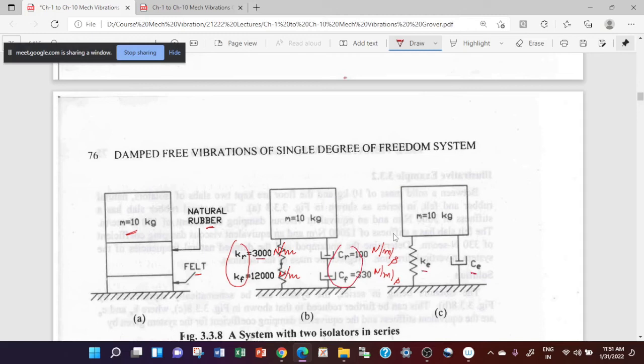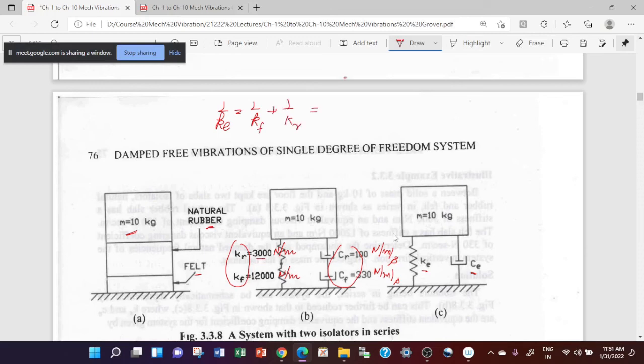and this is given by Ke and Ce. So again, to find Ke, you have 1 upon Ke is equal to 1 upon Kf plus 1 upon Kr.